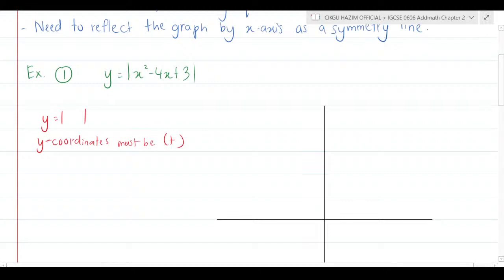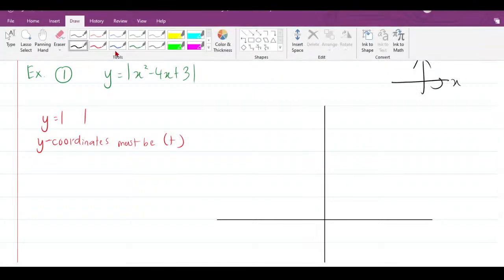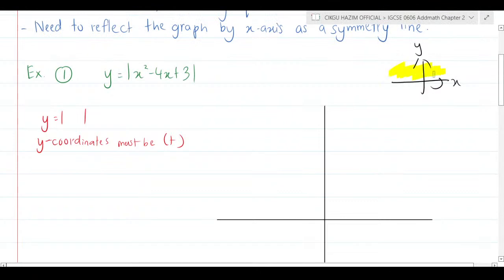So when the y coordinate must be all positive, if we have a graph here with the x-axis and y-axis, that means all the region and all the graph must be on top. That's the reason why you need to reflect the graph back towards the top. Because the y coordinate must be all positive, since y is a modulus.